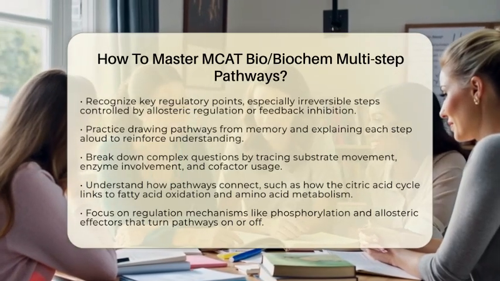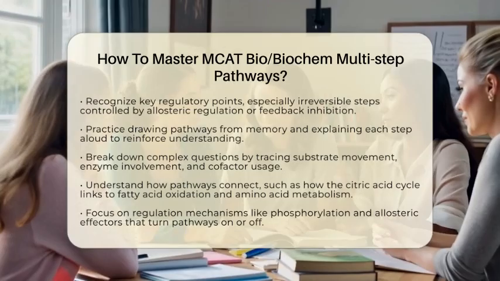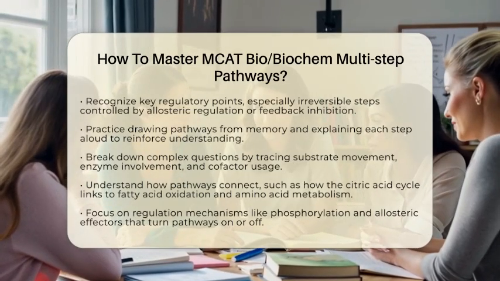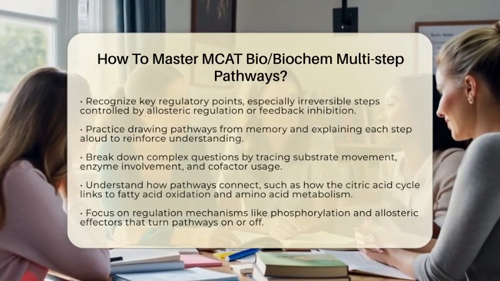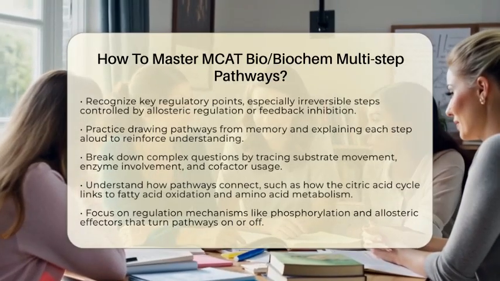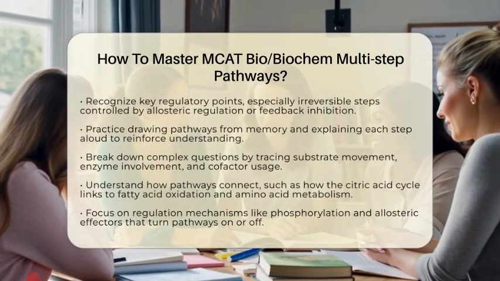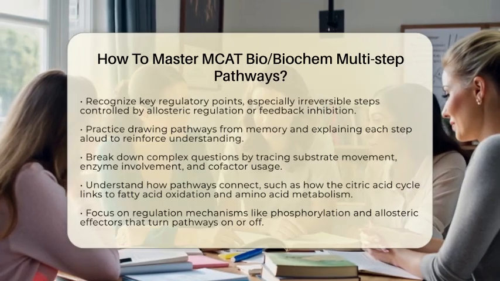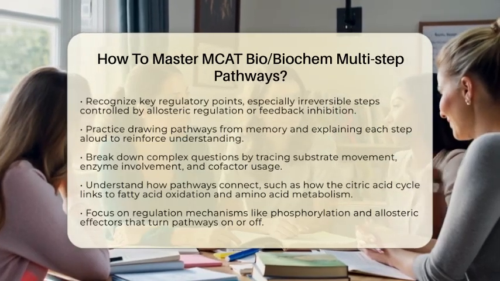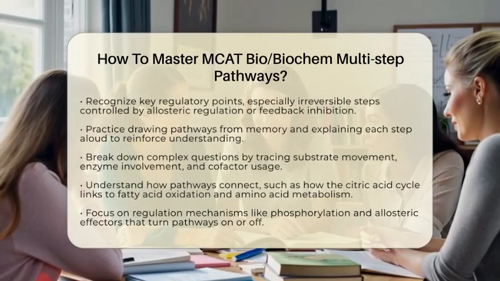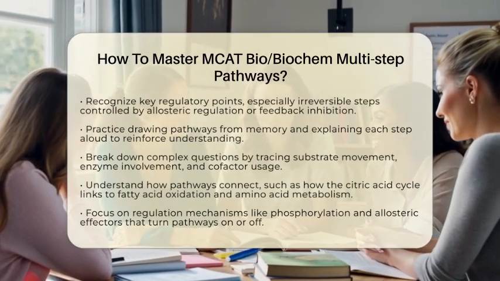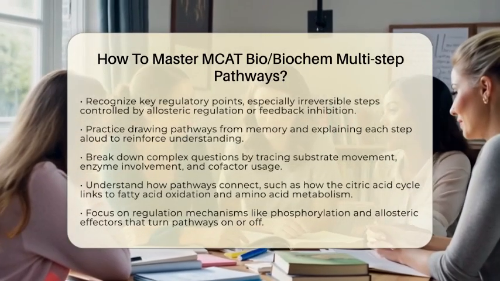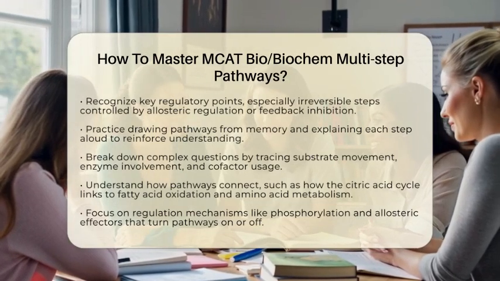For instance, understand how the pentose phosphate pathway produces NADPH and ribose 5-phosphate, which are key for biosynthesis and antioxidant defense. Recognize the regulatory points in each pathway, especially the irreversible steps. These are often controlled by allosteric regulation or feedback inhibition. For example, phosphofructokinase in glycolysis is a major control point.